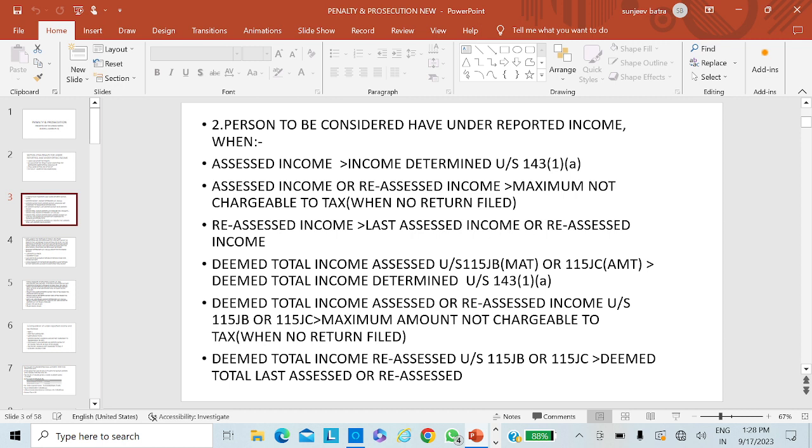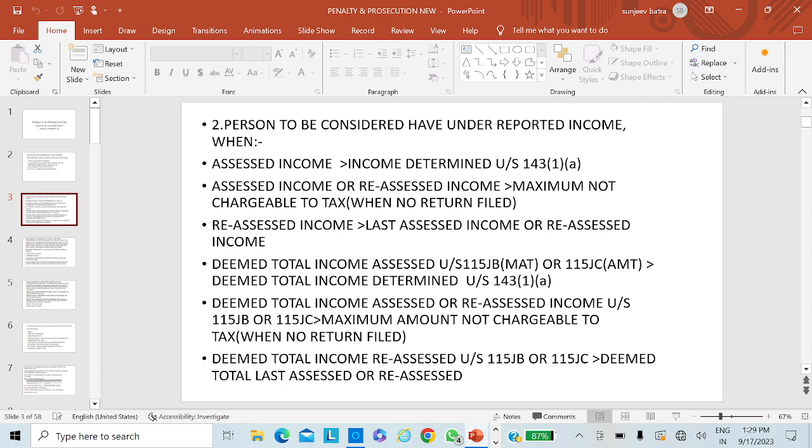The next subclause is about when the deemed total income is greater than the maximum amount not chargeable to tax, when no return of income is filed, or the return of income is filed in response to notice under section 148. In that case, the difference between the two, that is the deemed total income or reassessed income, shall be the under-reporting income for that person.